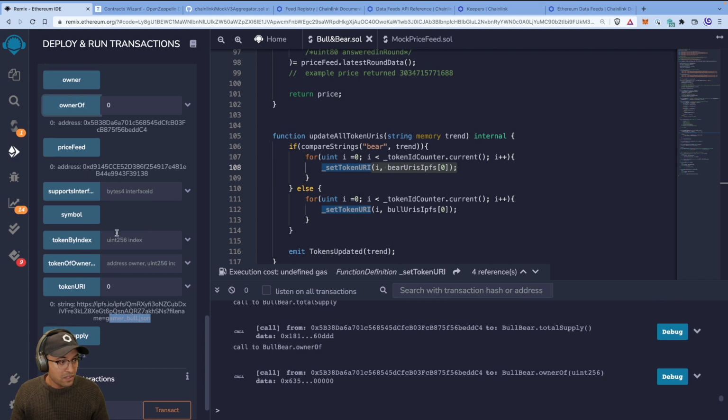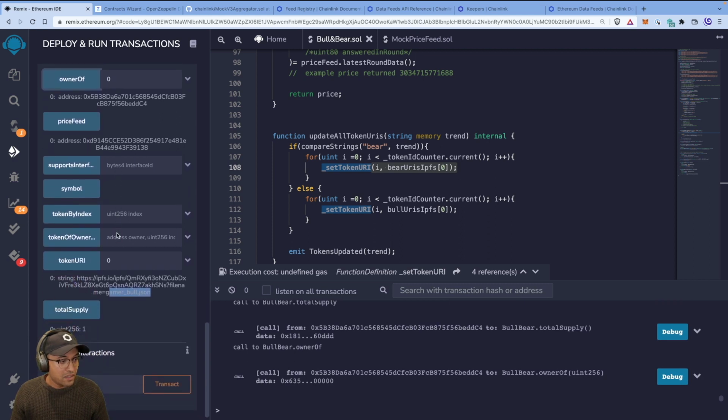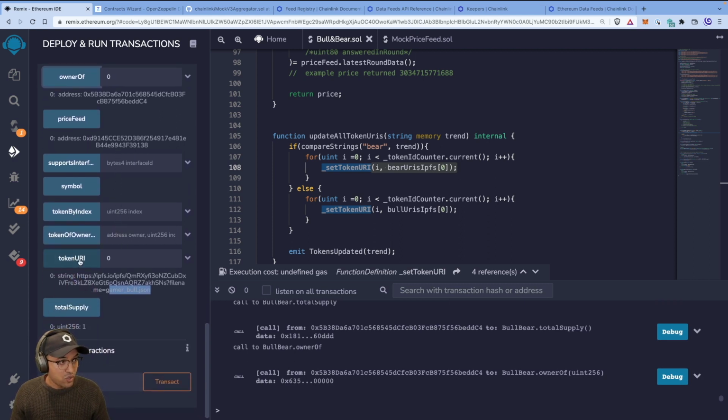And then if I do token URI, this should change from gamerbull.json to beaniebear.json. Let's see if that happens. Yes, excellent, it's done. So let's quickly recap what happened.